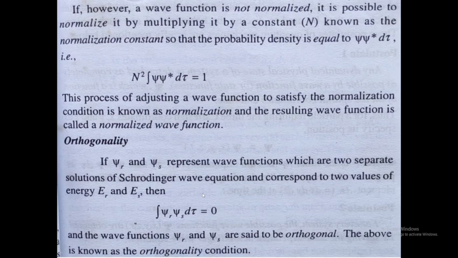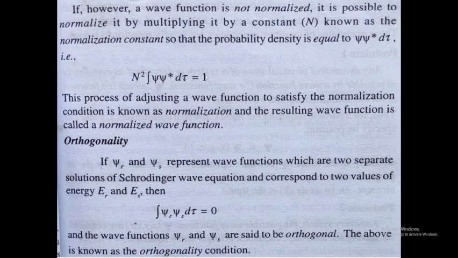That is what is called the normalization constant, so that the probability integral psi star psi d tau is equal to 1. This is the normalized function, and if a function is not normalized, we can make it normalized by multiplying with a constant. This process of adjusting a wave function to satisfy the normalization condition is also called normalization, and the resulting wave function is called the normalized wave function.